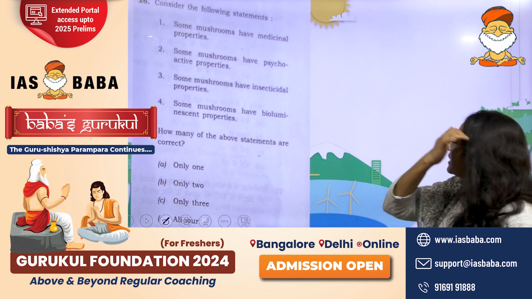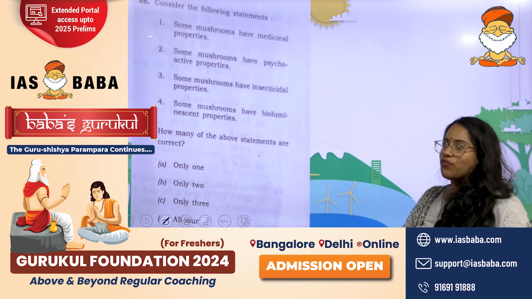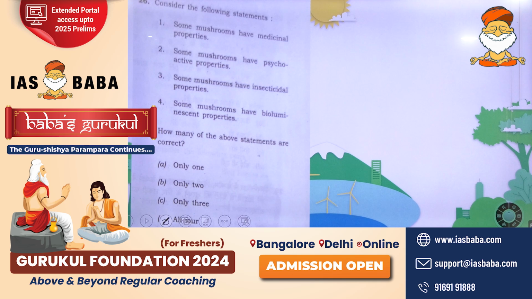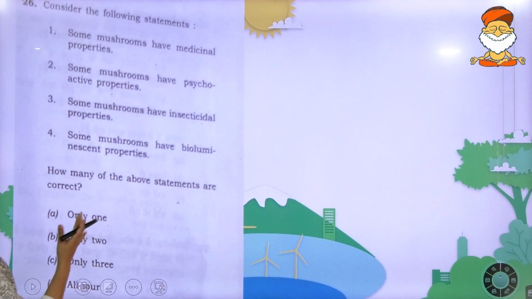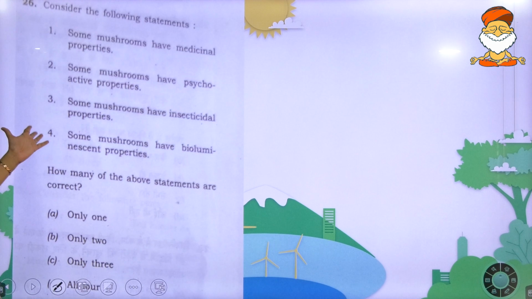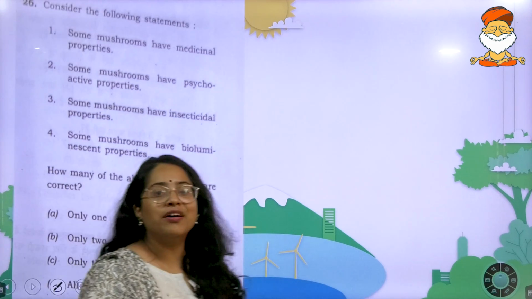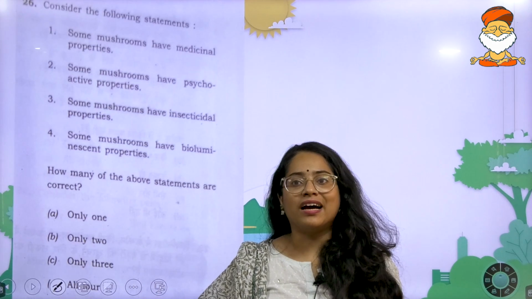Moving on to the next question, it's the 26th question. I would say this is again one of the easier questions in this lot. Consider the following statements. Some mushrooms have medicinal properties. Some mushrooms have psychoactive properties. Some mushrooms have insecticidal properties. Some mushrooms have bioluminescent properties. It's the most general question that can be asked.